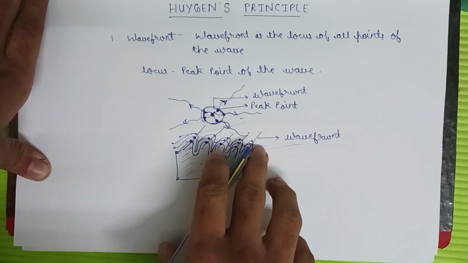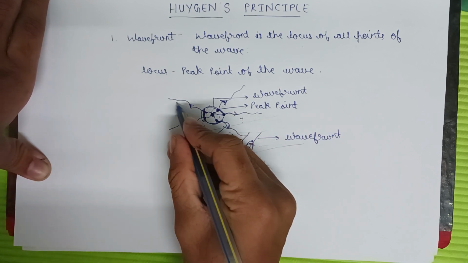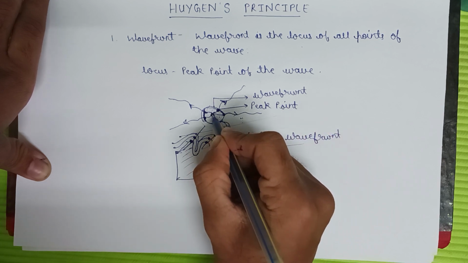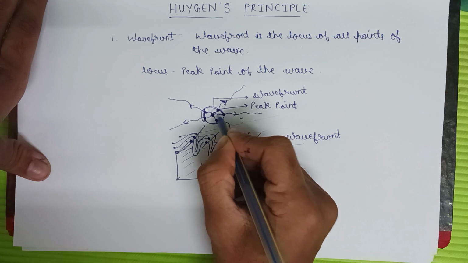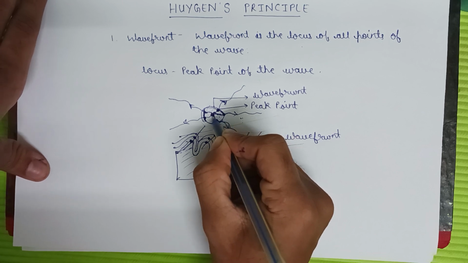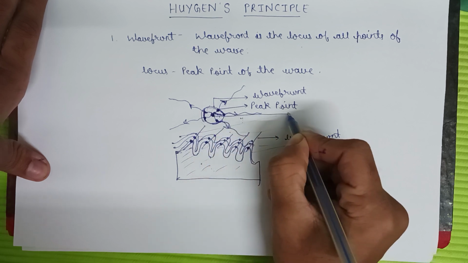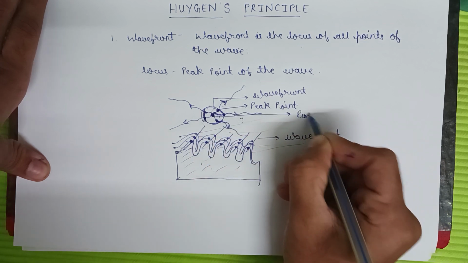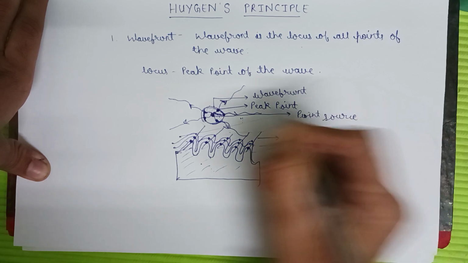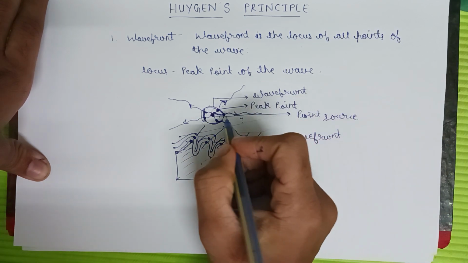So according to Huygens, this is a point source, and light waves are coming out from it.